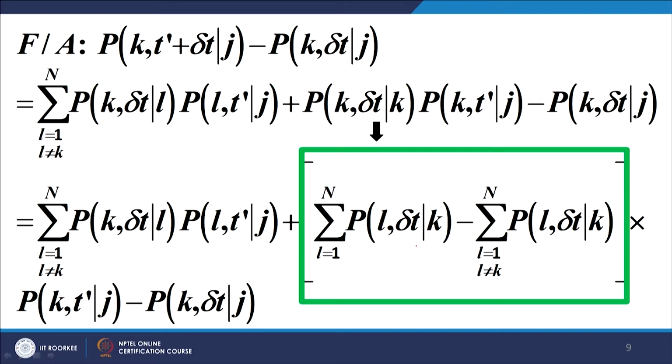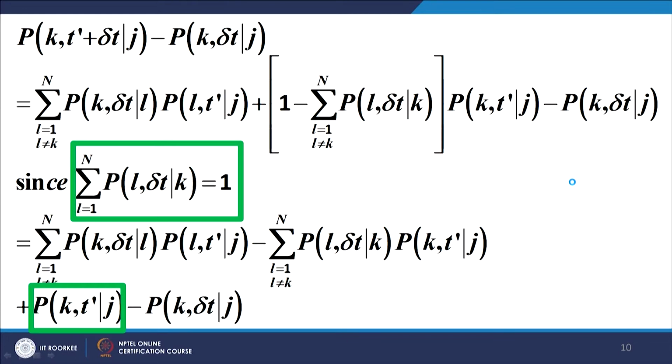So, I write the total summation over all states and I write the summation over all states except L equal to k. When you subtract these two expressions, you get simply this expression, and the rest is written as it is.